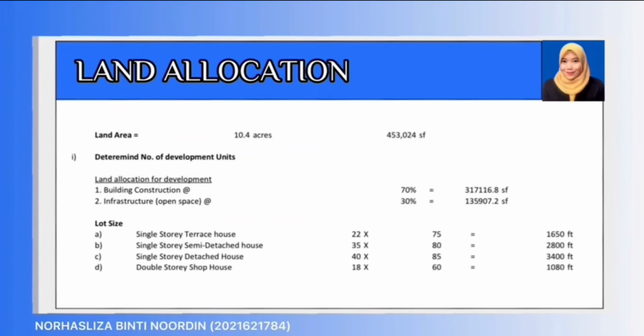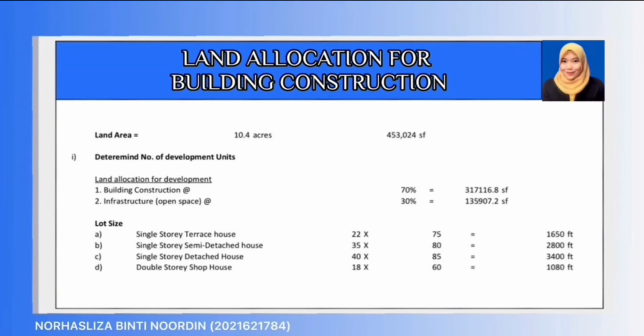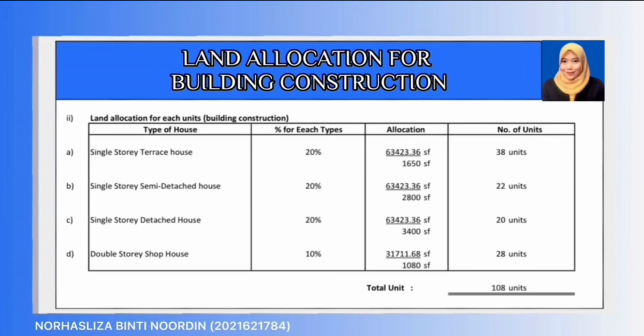Basically, our land area is 10.4 acres, and for this residential development, we allocate 70% for building construction and 30% for open space. So, below is the type of house we will provide. We allocate 20% for building construction for every type of house and only 10% for double-story shop house. So, the total is 108 units of housing for this building construction.